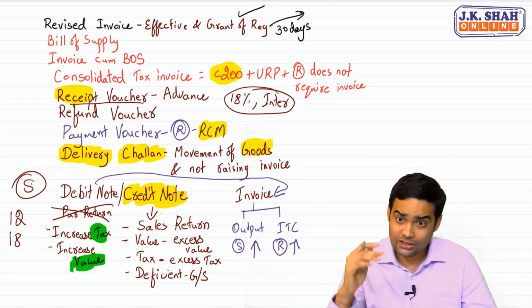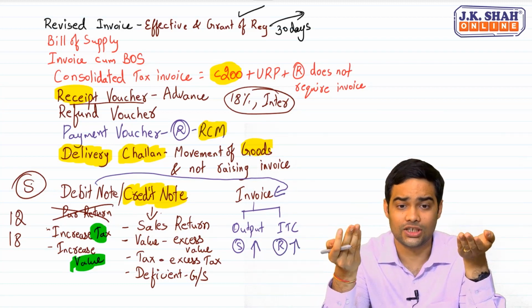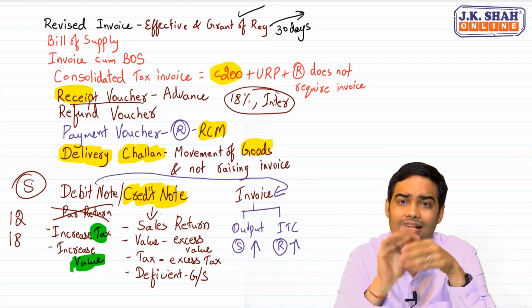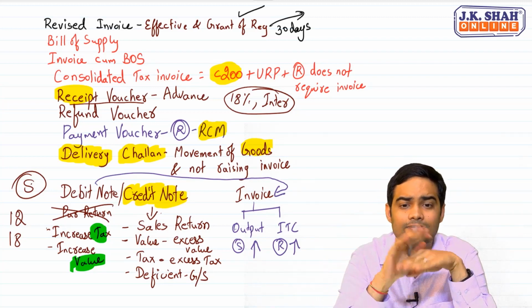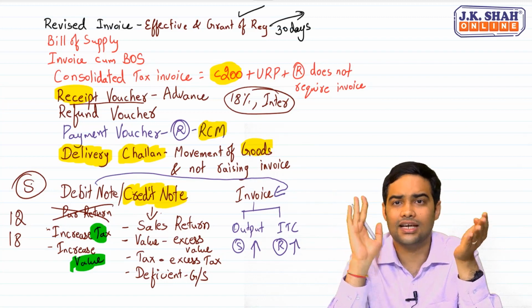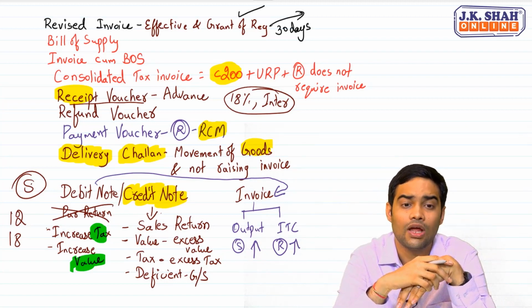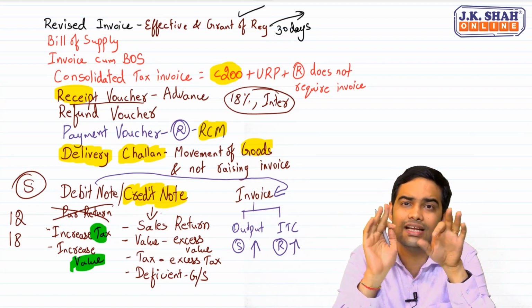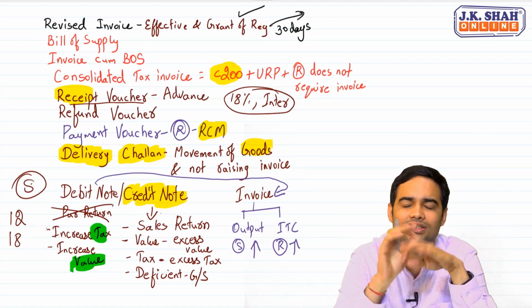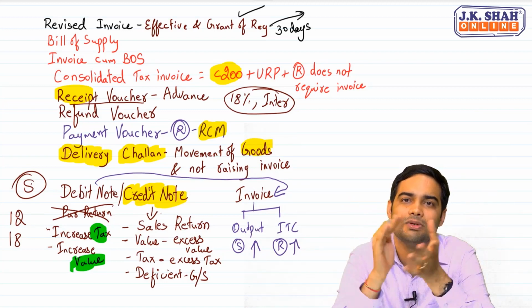Correct? So depends on for whom you are solving the question. If you are solving from the supplier's angle, his output will increase. The other person's ITC increases. Credit note is opposite. Debit note is same as invoice. Just remember this much. You'll be able to crack it.